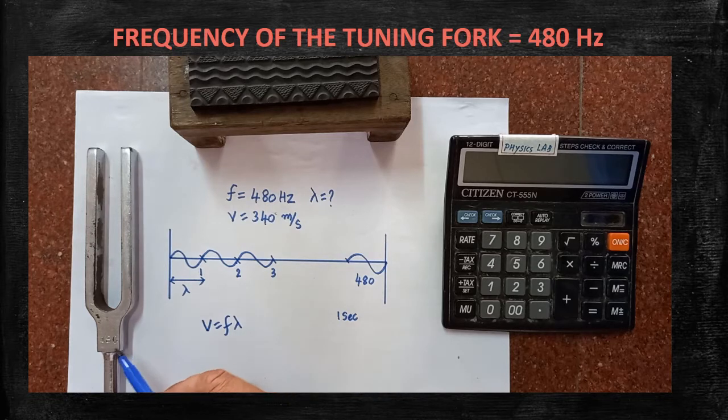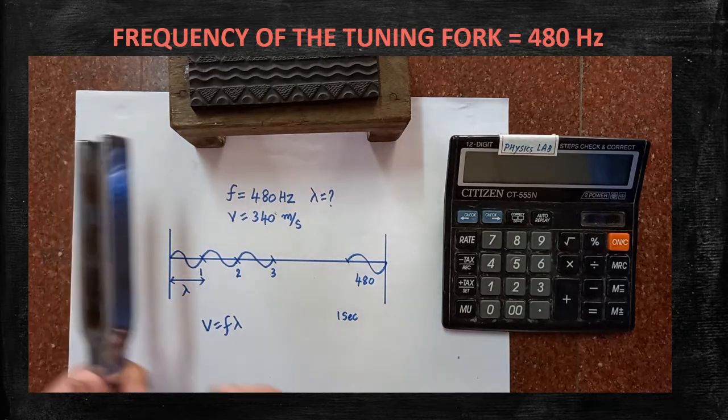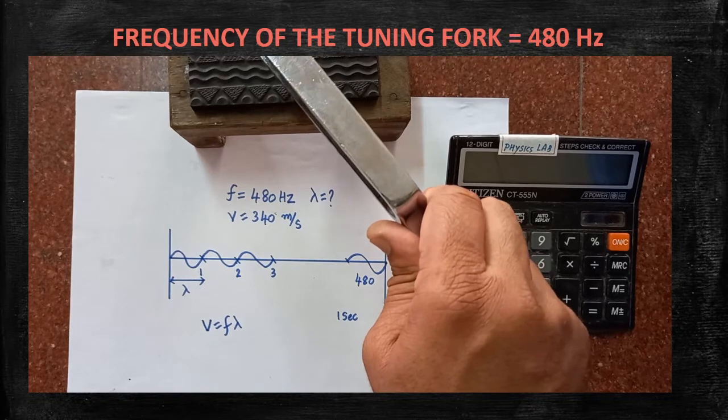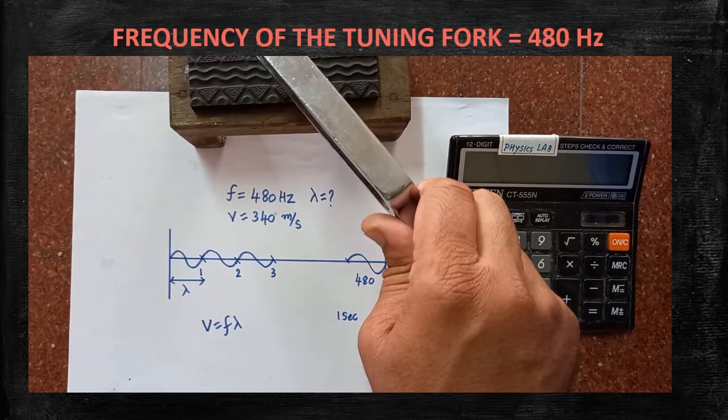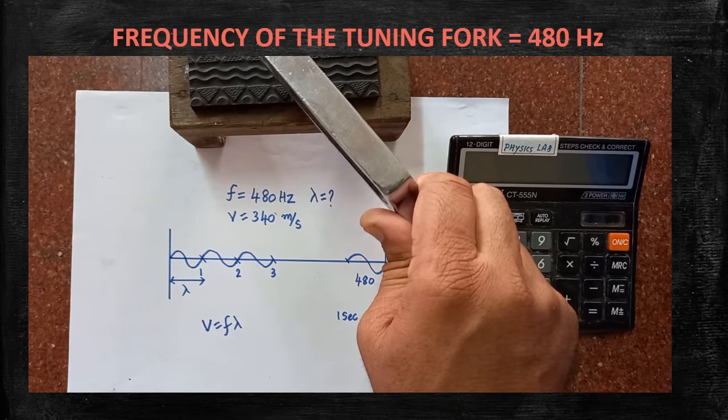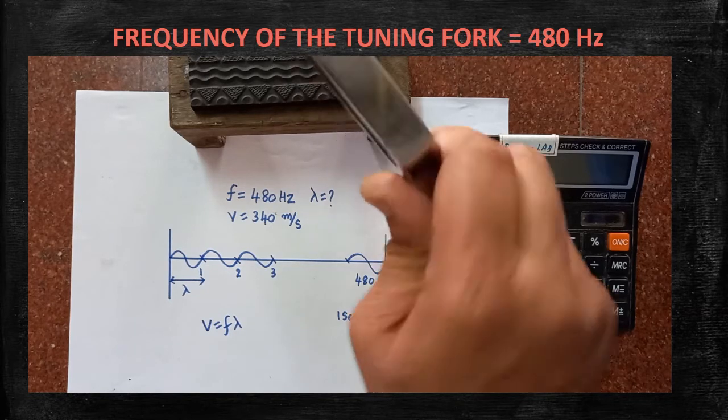Here I have taken a tuning fork. Its frequency of vibration is 480 Hertz. First we have to hear what kind of sound is produced from the tuning fork. To make the sound, what do we have to do? We have to hammer the tuning fork. After hammering, the microphone should be kept very close to the prong of the tuning fork, then only you are able to hear the 480 Hertz sound from the tuning fork.